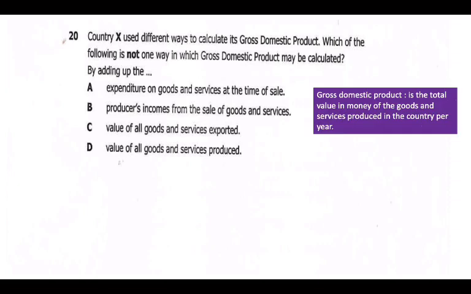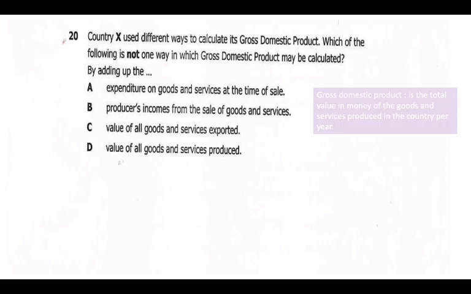Gross domestic product is the total value in money of the goods and the services produced in the country per year. So that is gross domestic product. If we see from the option answers, we have C, the value of all goods and services exported.